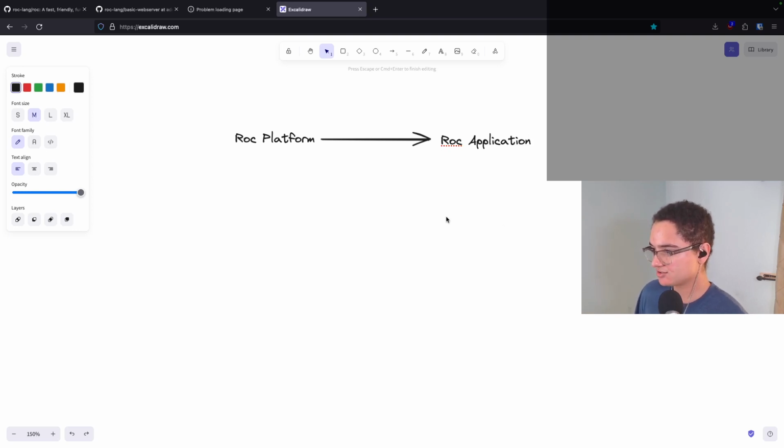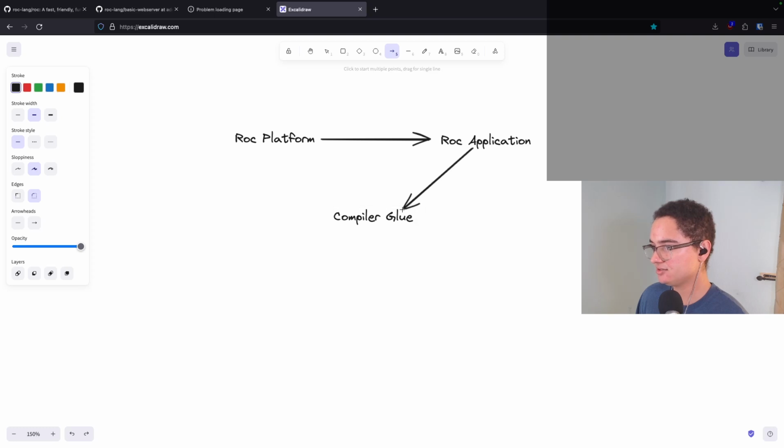But because Roc's interface is a pain, what we end up doing is when we're running the compiler, we have the compiler over here, and it has this glue function. This glue function will essentially first take in the application.